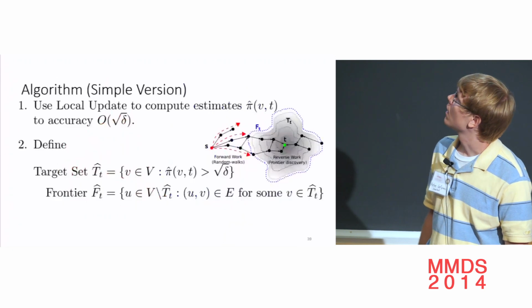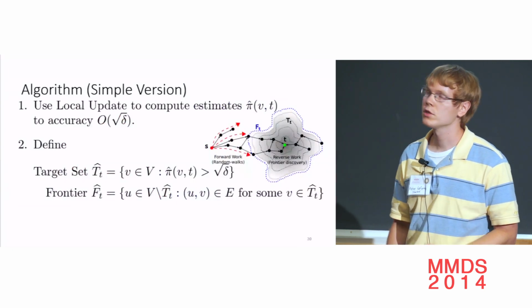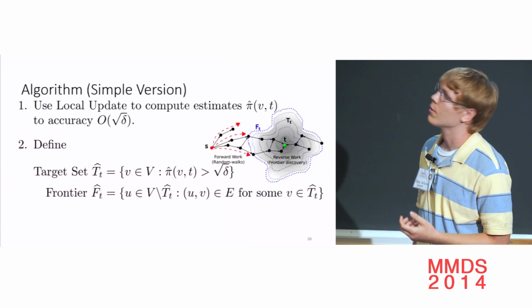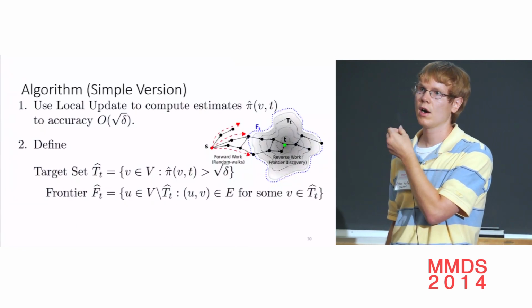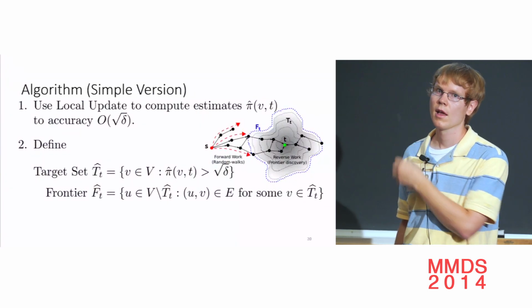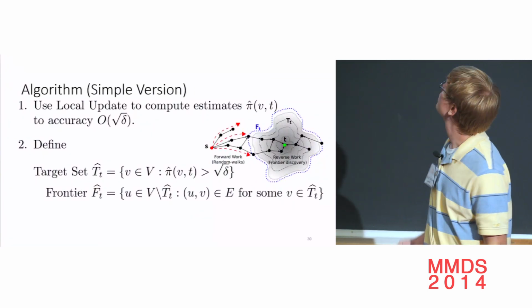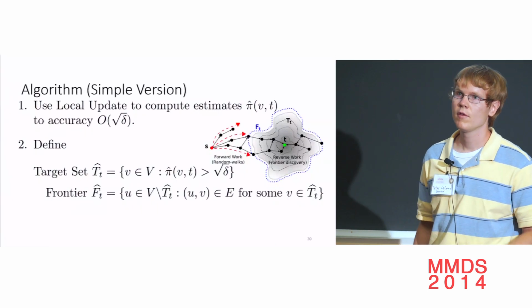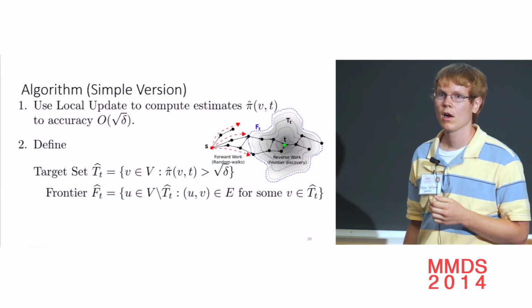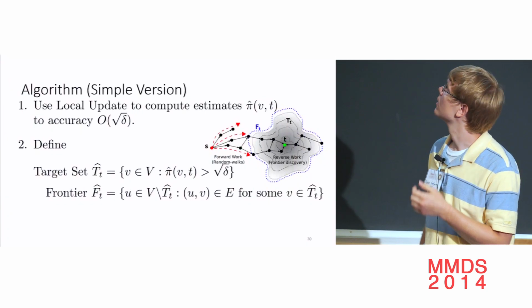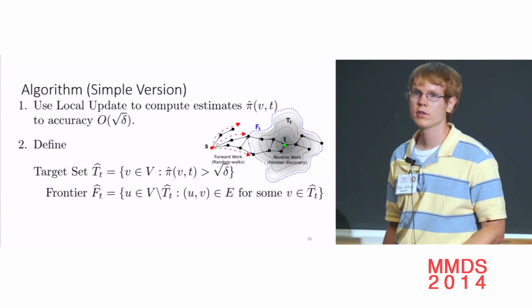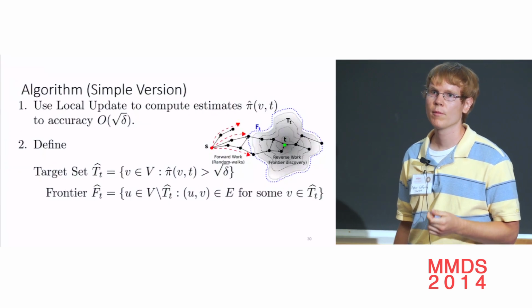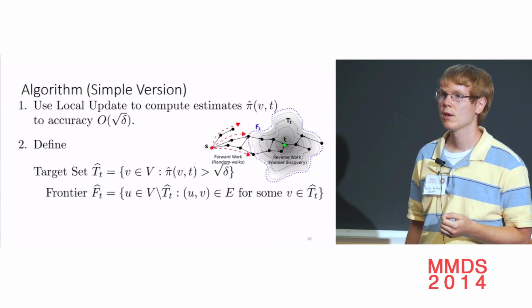So writing that down, our algorithm has 4 steps. The first step is to compute these target sets, to run local updates and push probabilities backwards from the target, and find all the nodes that have probability bigger than square root delta of reaching the target, as well as an estimate of a random walk going from those nodes to the target. Then we can define the target set, big T, for all nodes that have probability bigger than square root delta of going from them to the target node. And the frontier, all nodes that are not in the target set, but one of their out neighbors is.